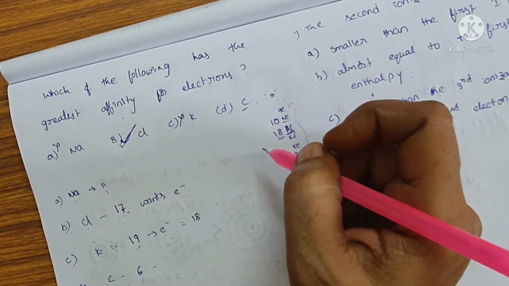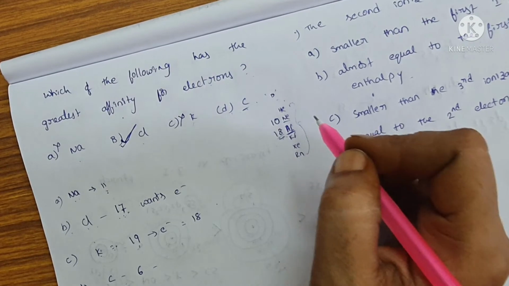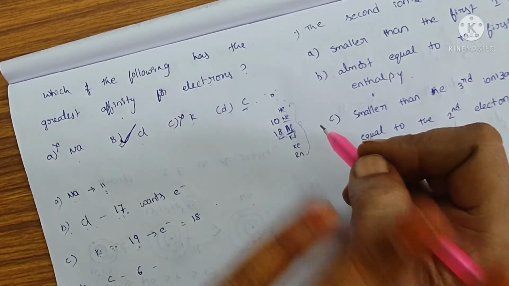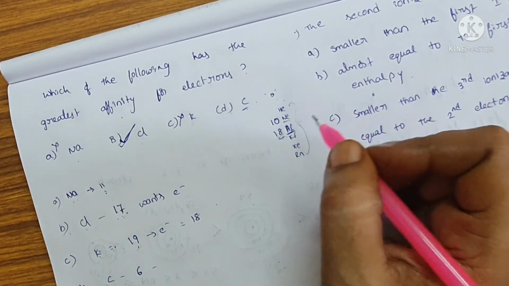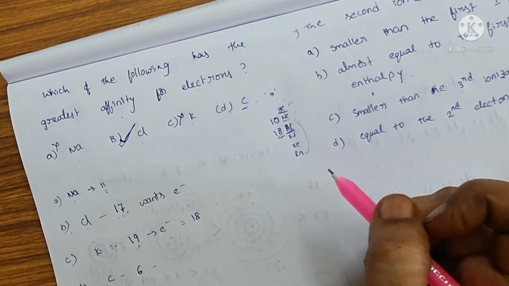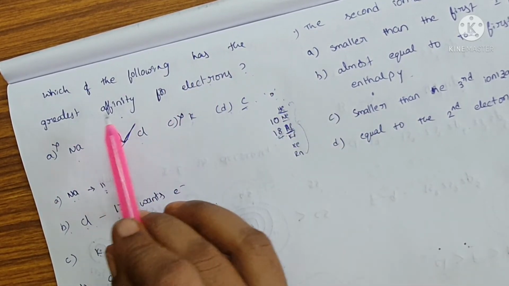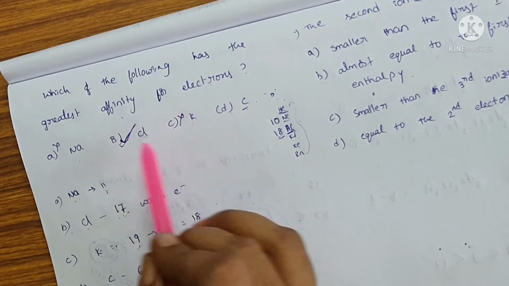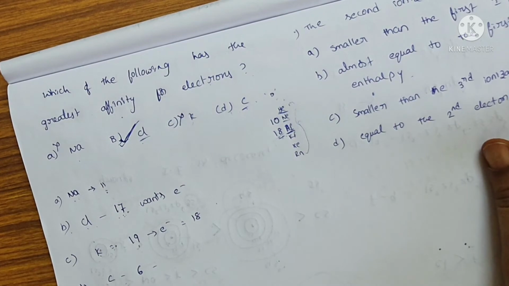Whereas carbon either wants 4 electrons or releases 4 electrons for bond forming. If it releases 4 electrons, it gets helium's electronic configuration. Here the element with the most electron affinity is chlorine. So option B is correct.